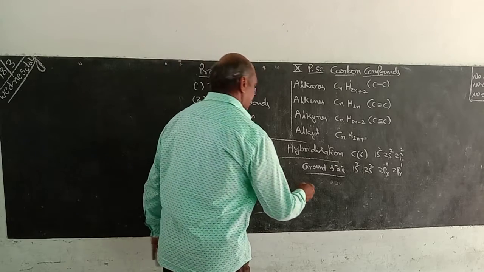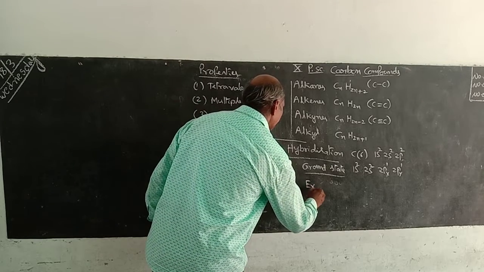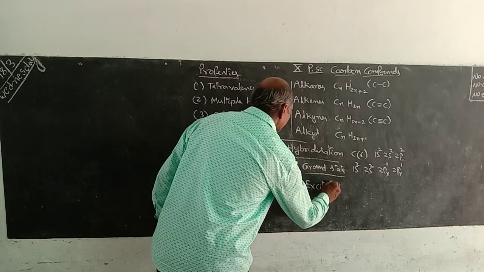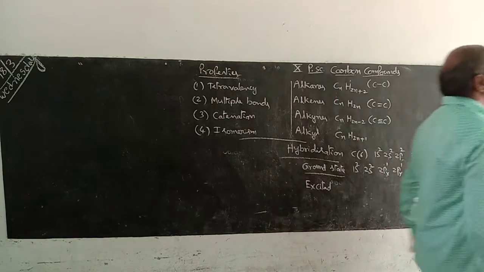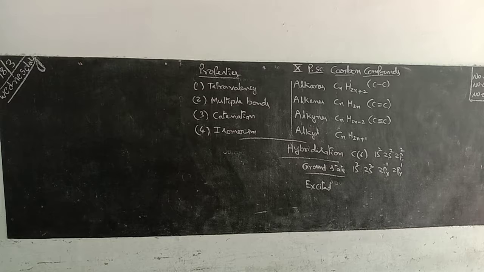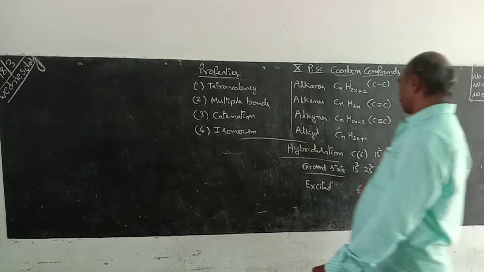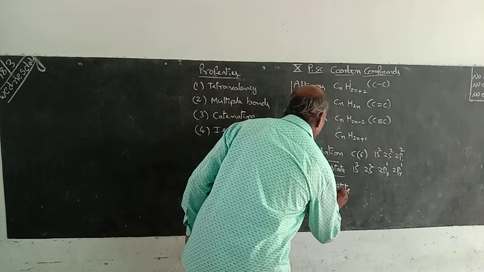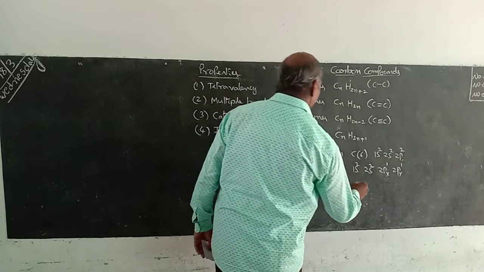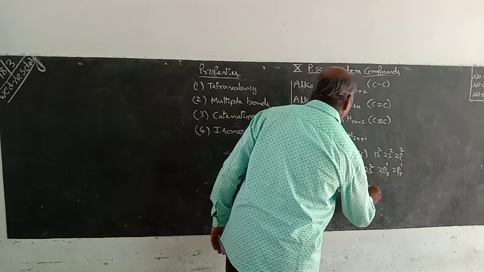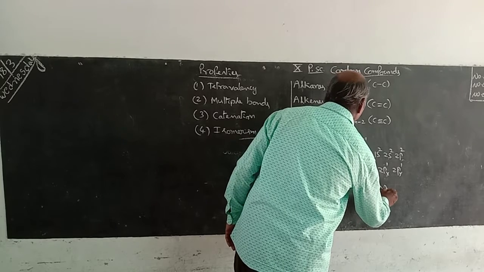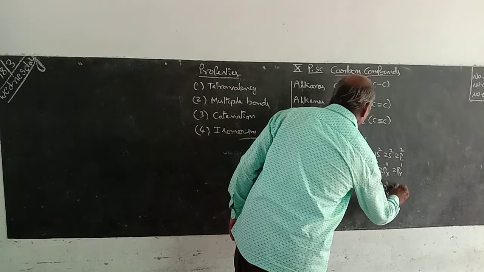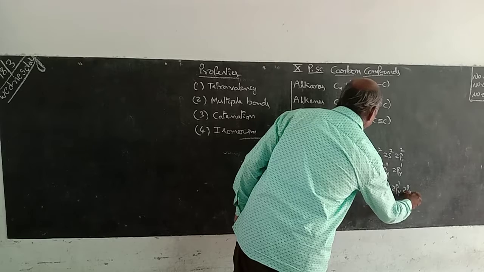Whereas in excited state, 1s2, 2s1, 2px1, 2py1, 2pz1.